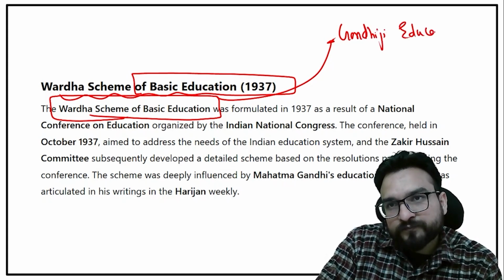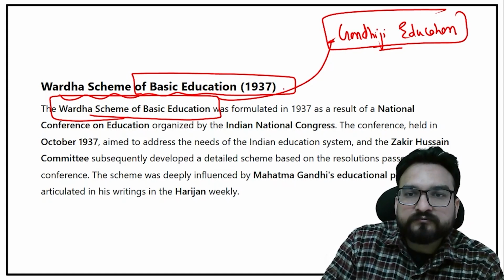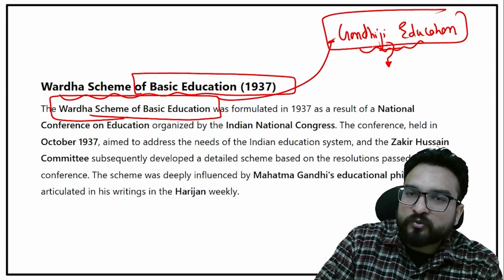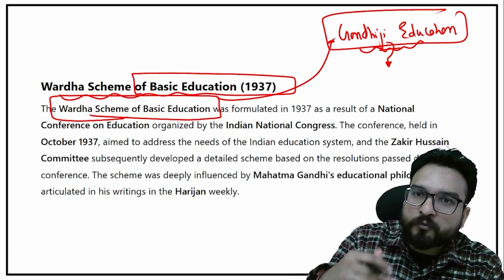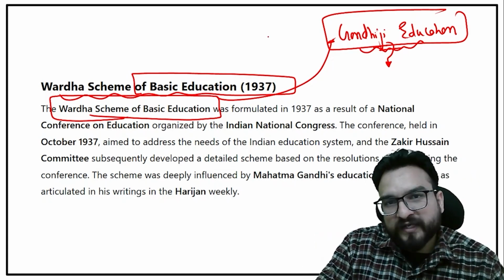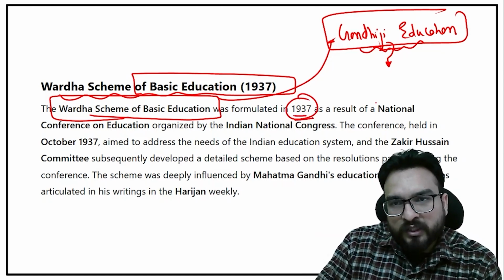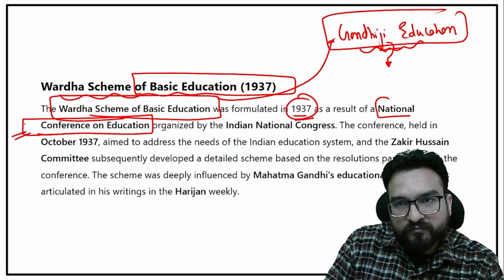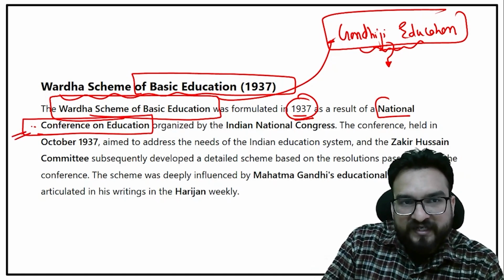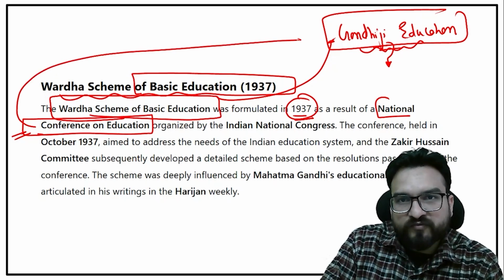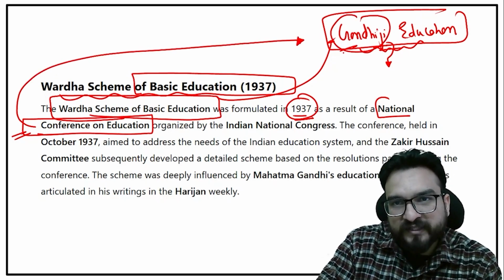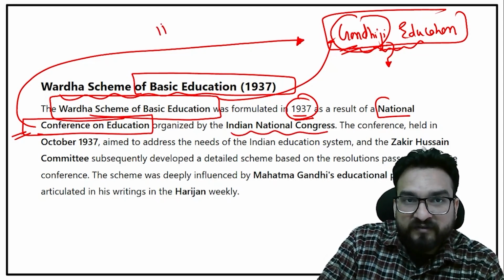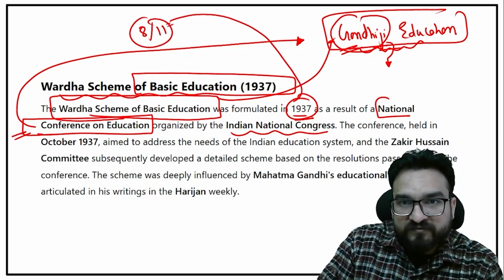Gandhiji's idea on education, in simple words, is learning by doing. It means he focused on practical work too. So in 1937, a national conference on education was held in Wardha. And who was made the president of this national conference? Gandhiji was made the head. It was organized by the INC, because in 8 provinces out of 11, the INC had the majority.